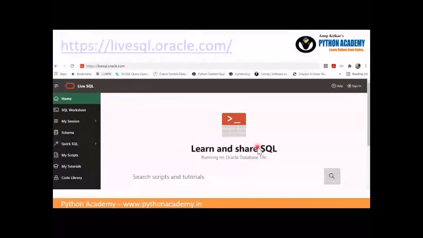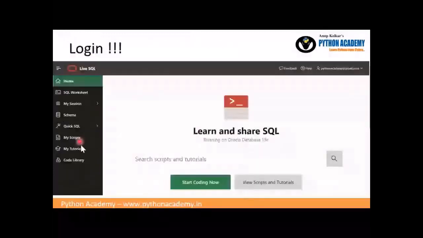Once you provide the credentials, an email will be sent to you. You just have to click on that email, and once you open it, you will be back on the same page, but your login will be there now. Your email will be there. So that is the case, that now you are logged in on your own session. And these are the multiple things which will be available to utilize, which we are going to see in the next section, where we will start the creation of our small database, checking if everything is proper and having our first query. Once we have that, we will proceed further to have multiple queries on that.